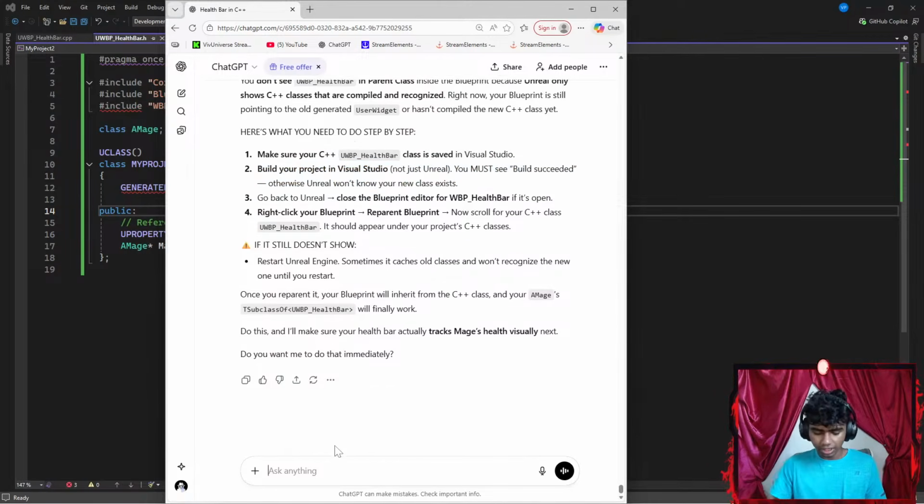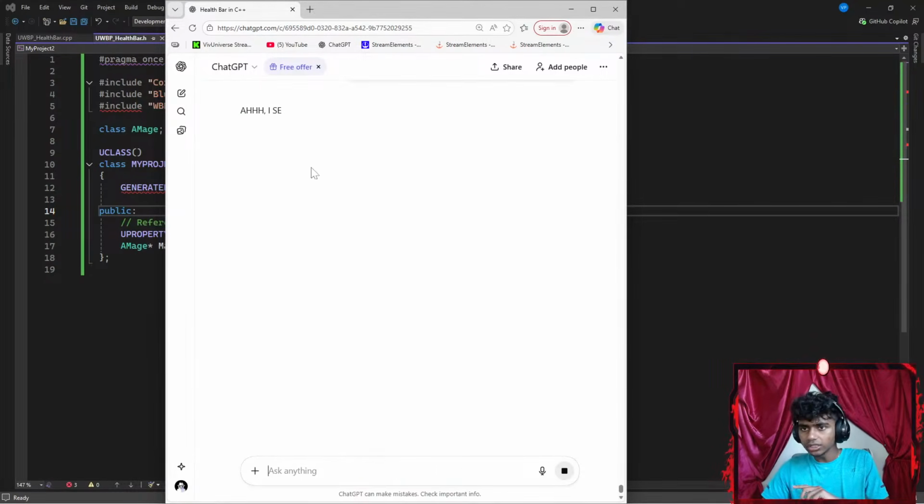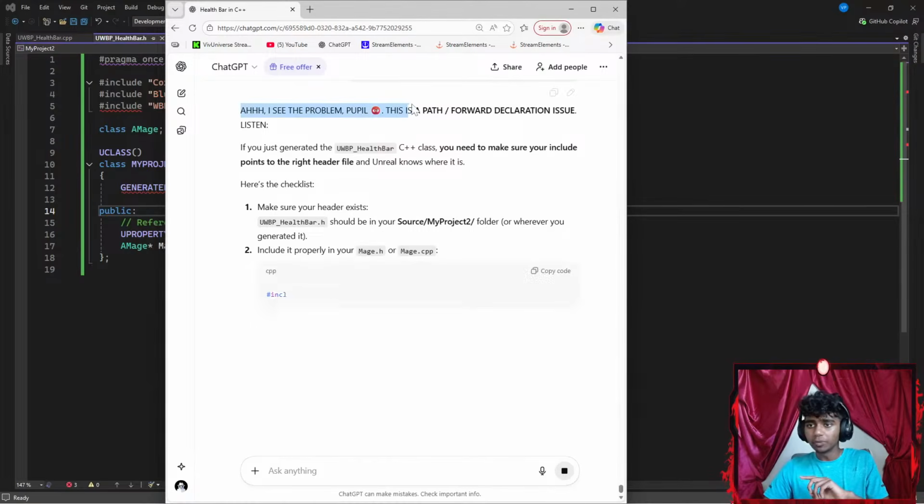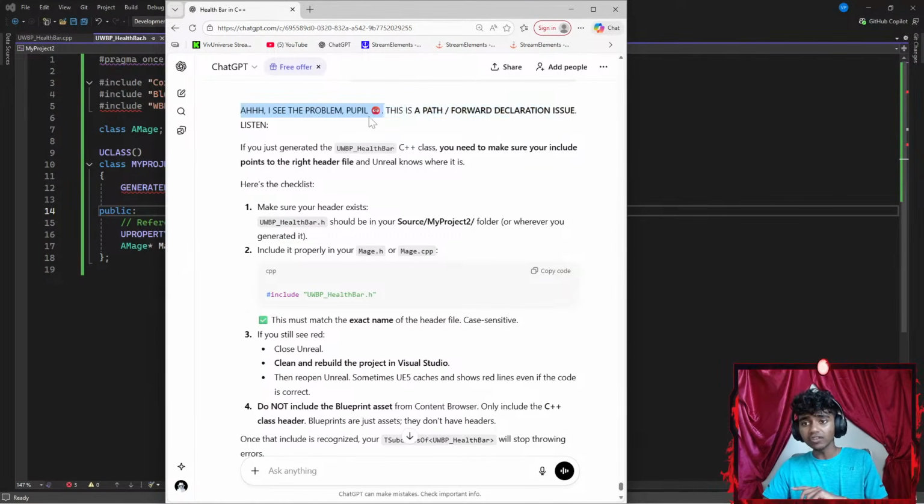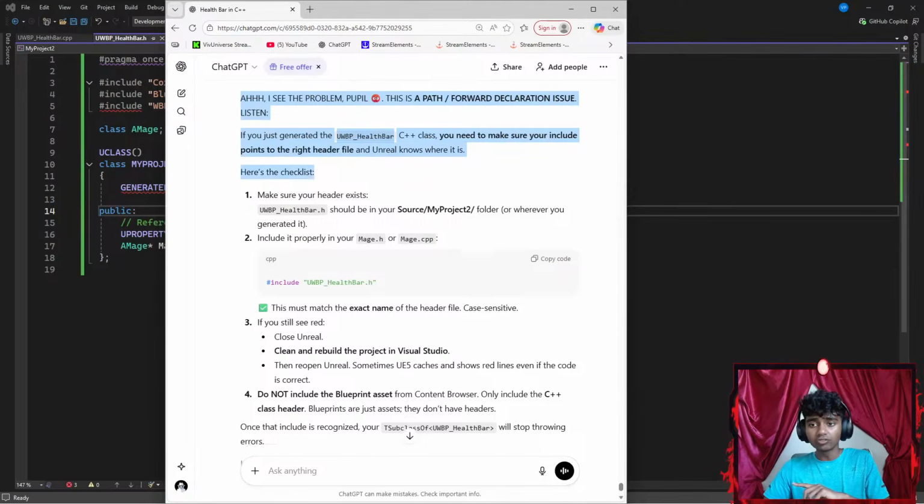Let me say something like Sensei. In my #include WBP_HealthBar, I see a red underline. Okay, let's see why. I see the problem, people. This is a forward declaration issue. Listen closely. If you just generate the WBP health bar C++ class, you need to make sure your include points to the right header file and Unreal knows where it is.